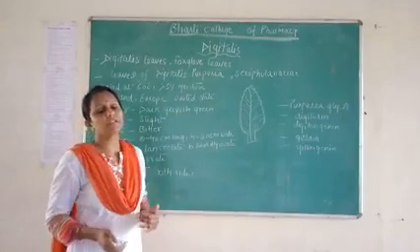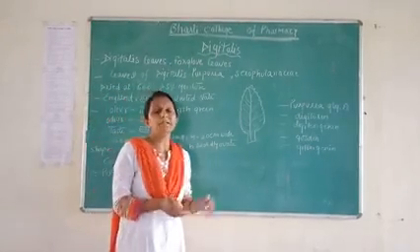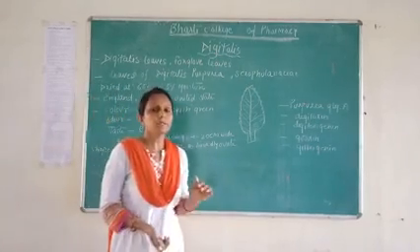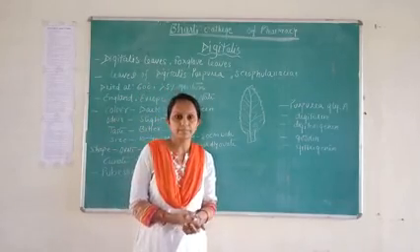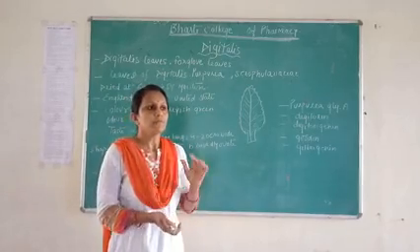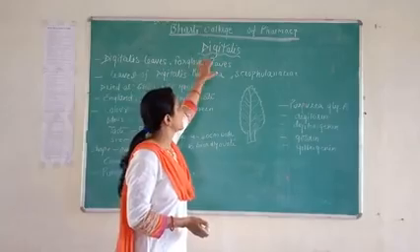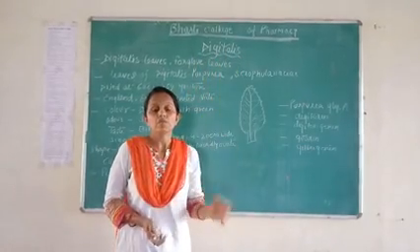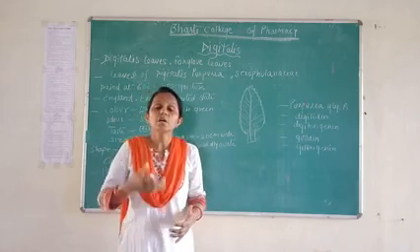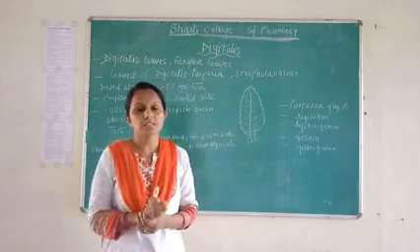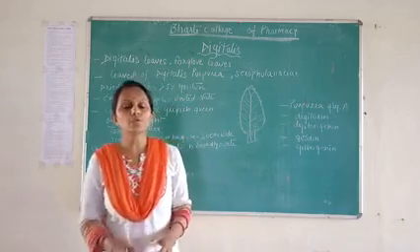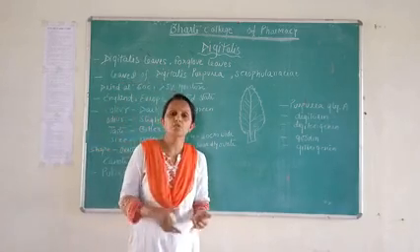Now we come to another point that is known as biological source. What is the meaning of biological source? Biological source means from where we collect a digitalis plant, and for that plant, which part is responsible for its therapeutic uses. So in biological source there are three parameters included.